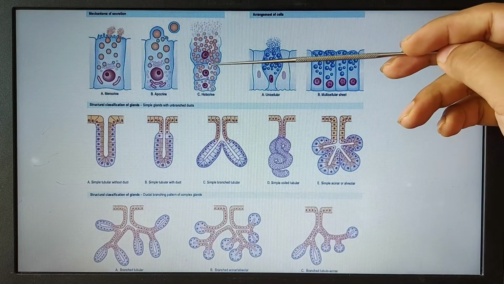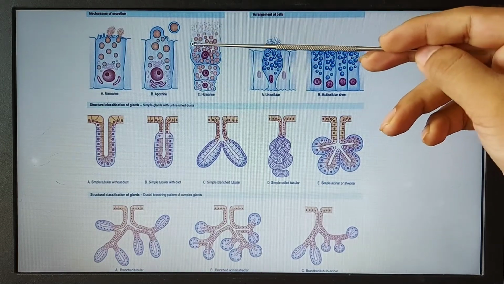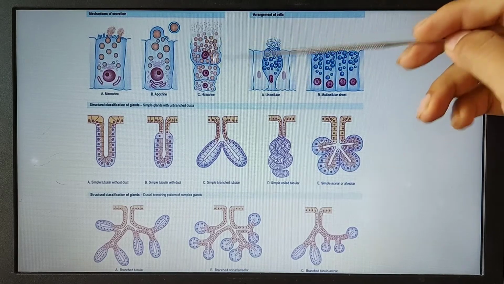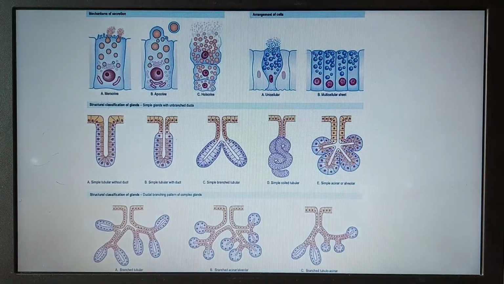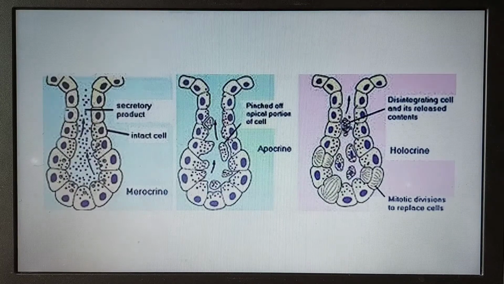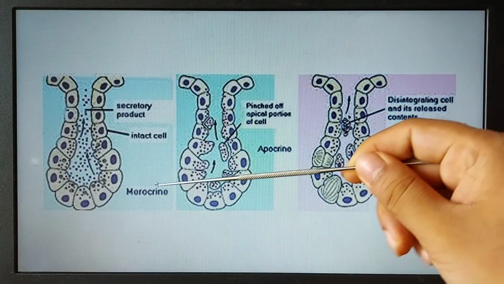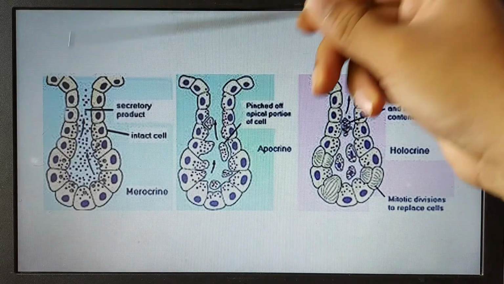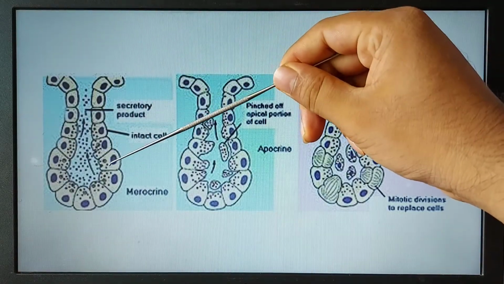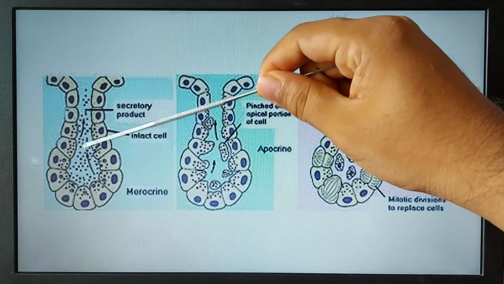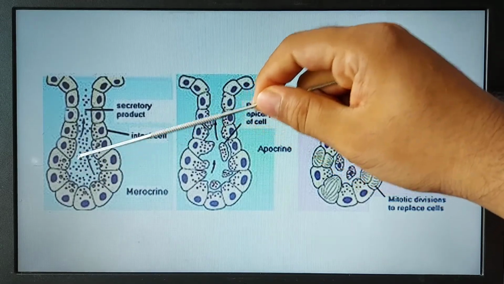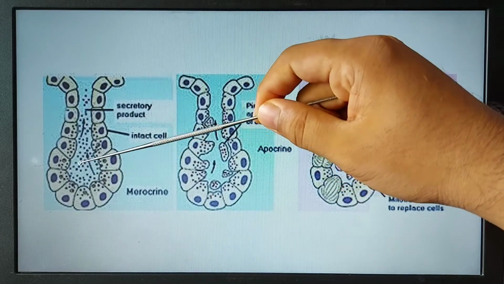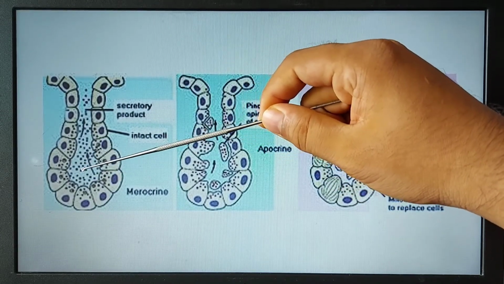And here we see that the cell is lysed, and all the secretory granules are released. According to this type of secretion, we can classify the exocrine gland into merocrine, apocrine, and holocrine. Where only the secretions of the glandular cells are released from the cell, these are the merocrine glands.